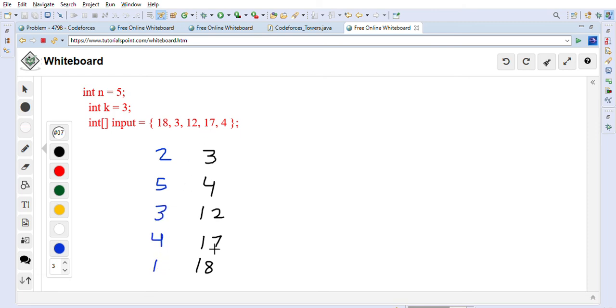So the first movement that it will make is between the highest and the lowest, so this 3 will become 4, and 18 will become 17, which means one block is getting moved from the highest to the lowest.